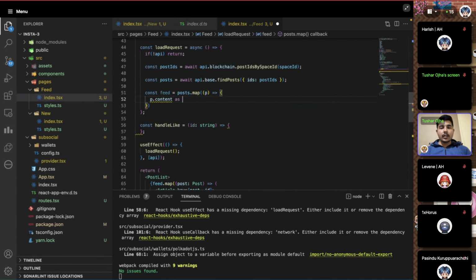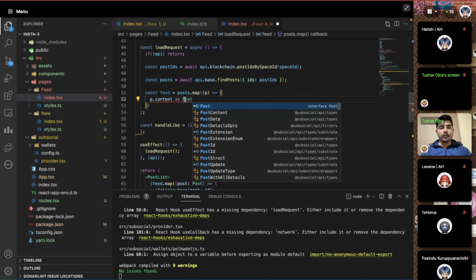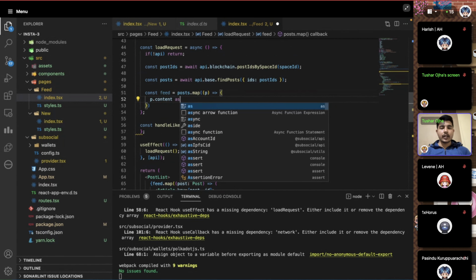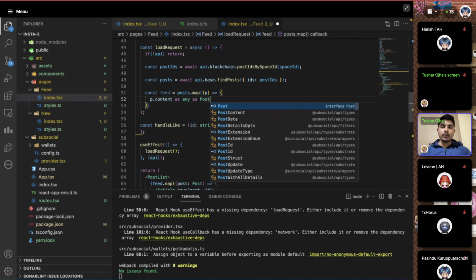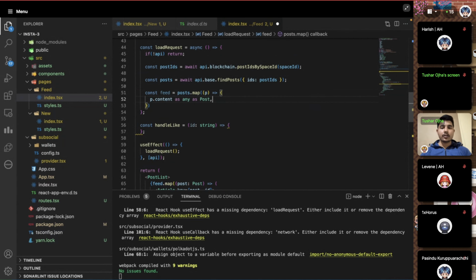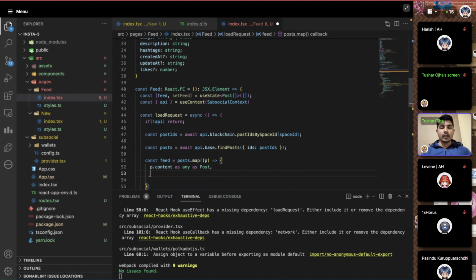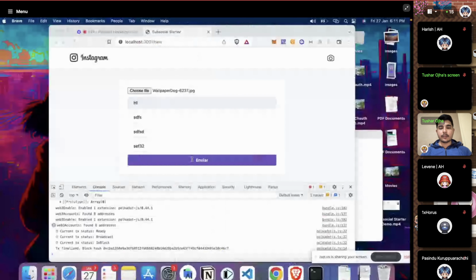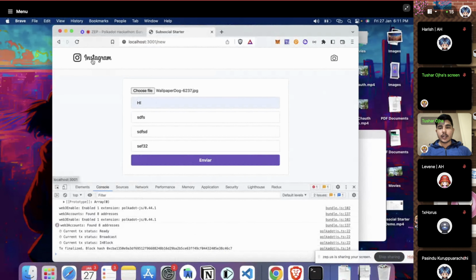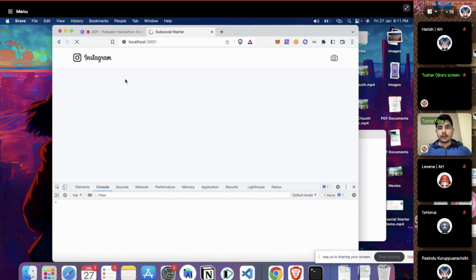We're going to just say it is as a post, because the content which we are getting from here should be as a post. So we map it into the post structure, and then what we need is likes. Let's say likes are zero for now, or okay, we can get the likes data. Yeah, so let's see if that post is created here. Go back. Let's refresh.